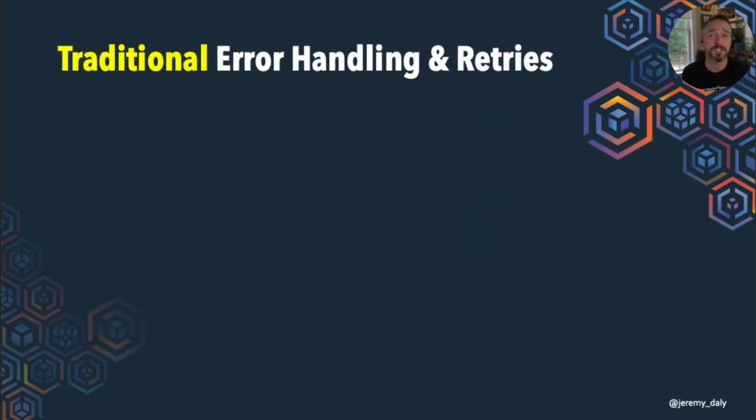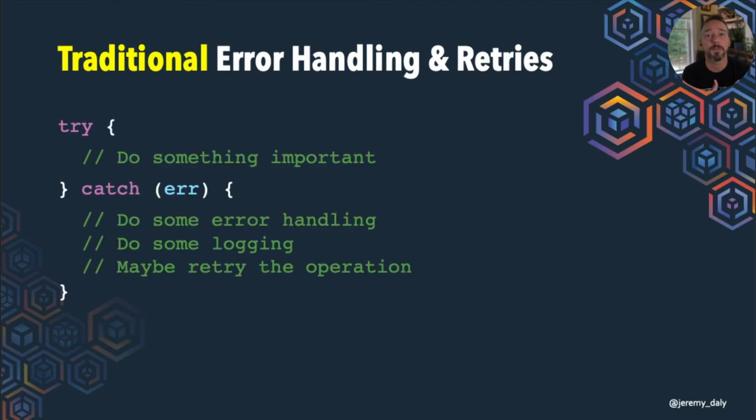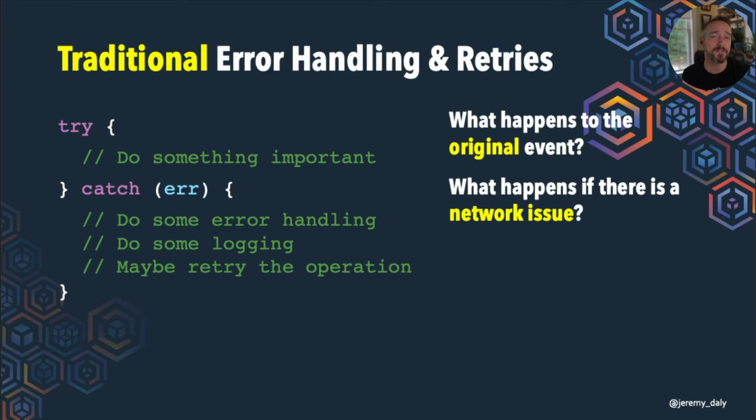All right, so for traditional error handling and retries, typically what we would do is we'd have a server running constantly for us, all right? So we might do something like this. We'd use a try-catch block, for example. But here's the problem. What happens to the original event if it never makes it to our Lambda function, if our Lambda function never gets triggered? And then what happens if there's a network issue?